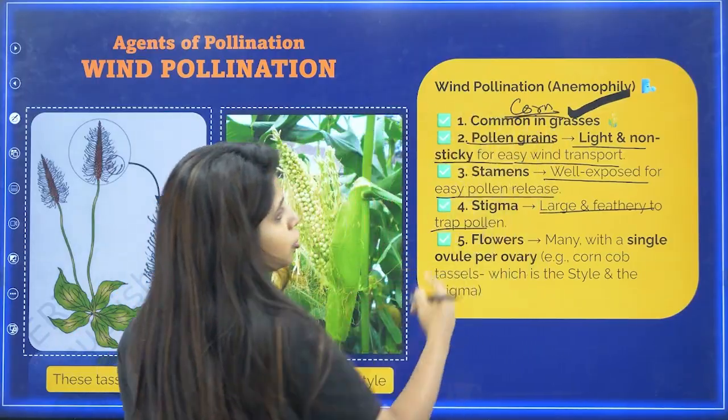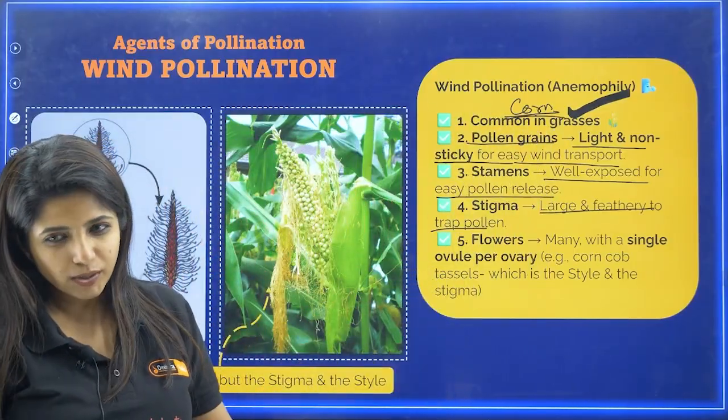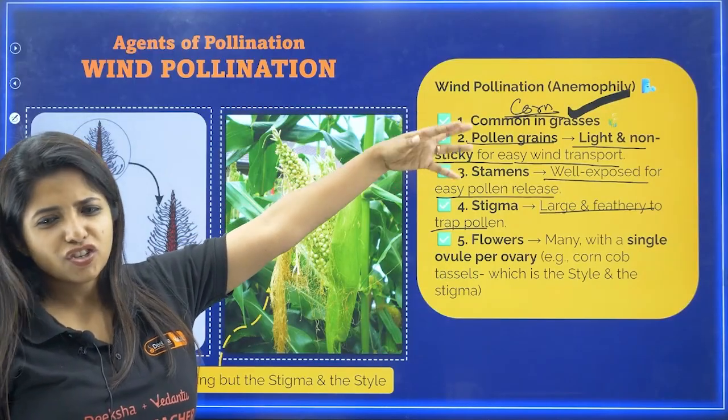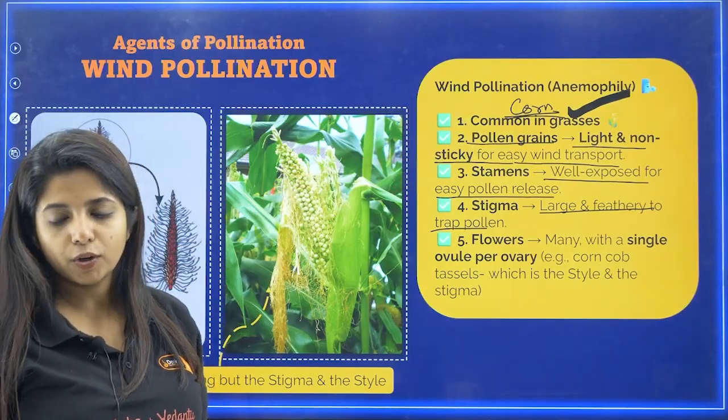Okay, and wind pollination is known as anemophily. That is also there, that you do not have to learn. Just for your understanding I have kept it there, it's not in your NCERT.